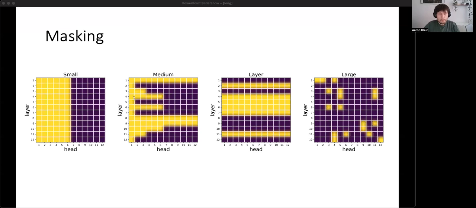For each of the 4 search spaces, we define a function that maps configurations to binary masks for each head and unit in every layer. Shown here are some binary masks for randomly selected configurations from each search space. Note that for the small and the medium search space, we always retain the first heads and units to maintain a bijective mapping between search space and binary mask.